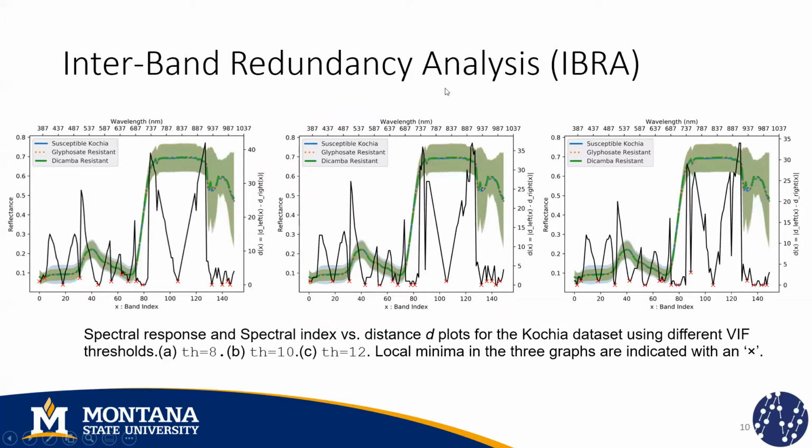Here we have three graphs because we're using three threshold values, but in the three cases, we are getting the same behavior. So we obtain a sequence of these V structures, and we consider that the band that is at the center of this V structure represents a cluster center. For example, the band 105 represents the center of the cluster that is composed of all the bands of this region that have a similar reflectance value.